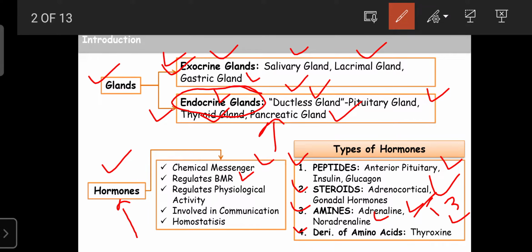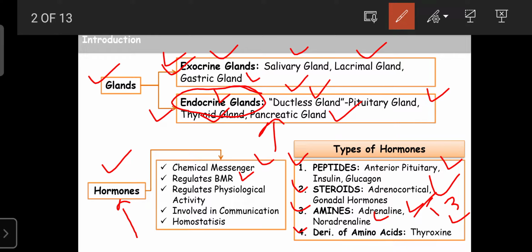Minerals also play an important role in various biochemical reactions, and they are required for the formation of the organs. So all of these metabolisms are considered the basic, that is, the basal metabolic rate or reactions. This BMR is also regulated by the hormones. For example, insulin and glucagon are involved in the regulation of carbohydrate metabolism. Like that, there are many hormones. Even the enzymes are proteins in nature.